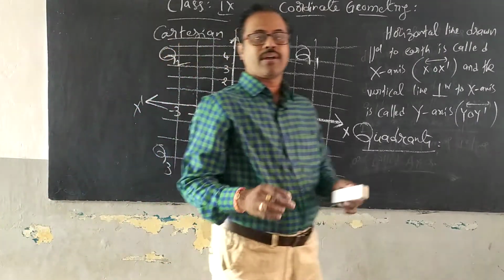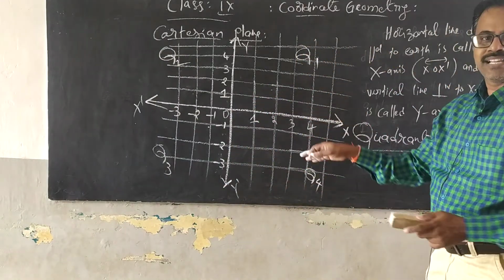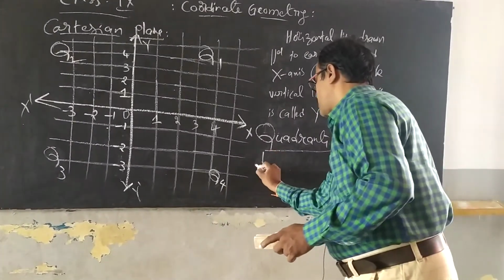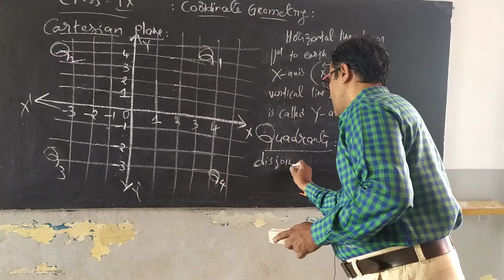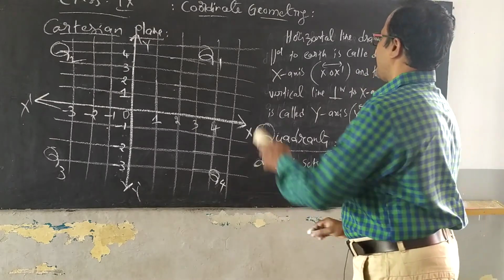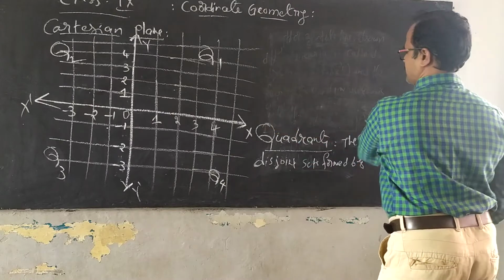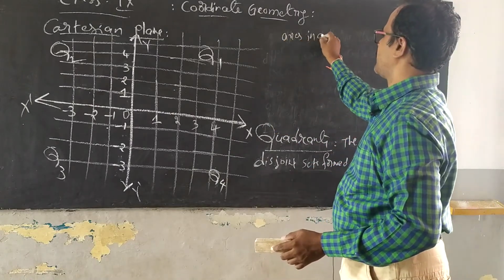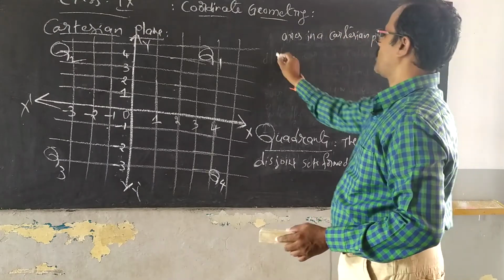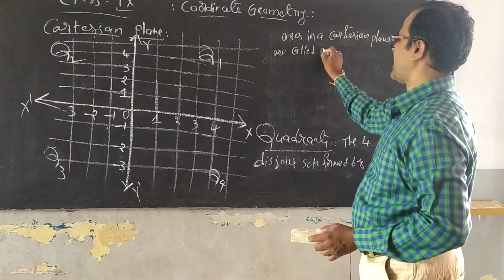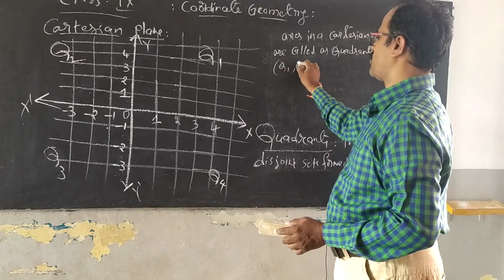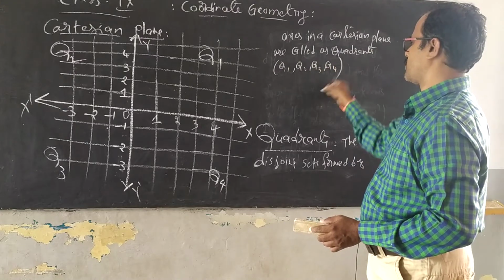Quadrants means the 4 disjoint sets formed by the axes in a Cartesian plane. They are represented by Q1, Q2, Q3, Q4.